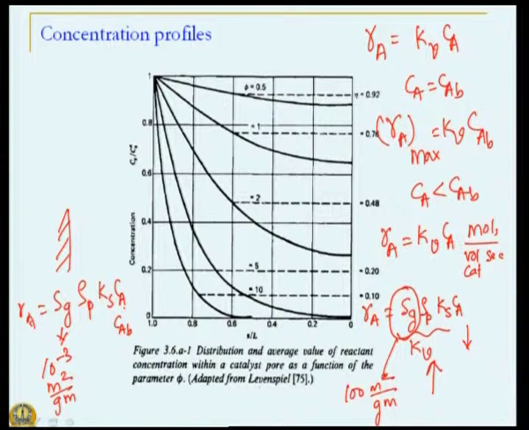Now, since the rate of reaction is changing along the axial direction, the overall rate that you will get will be the average of this value.